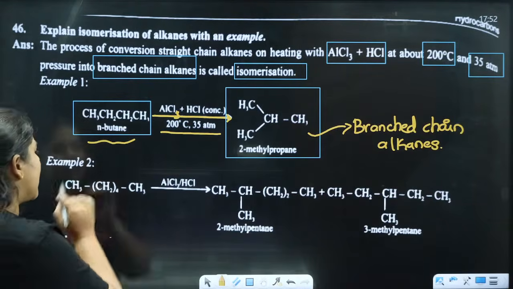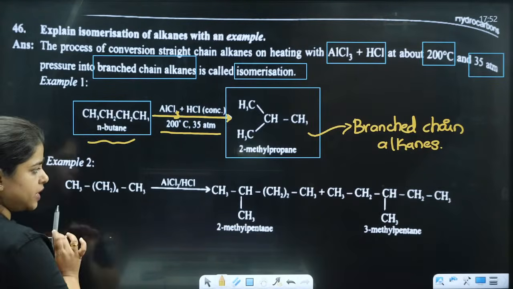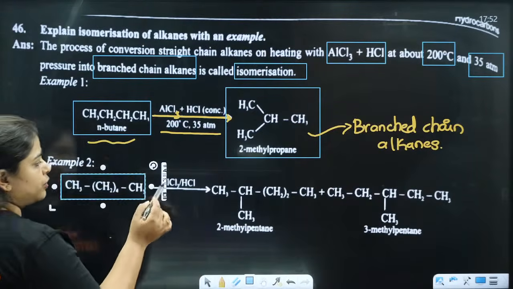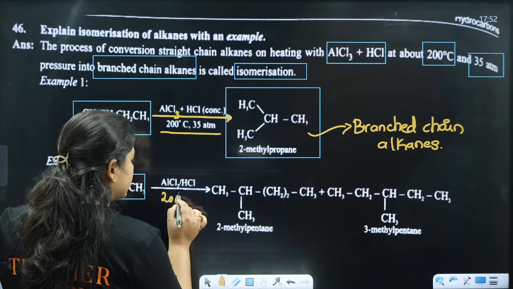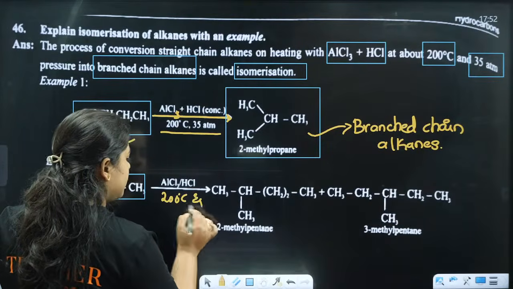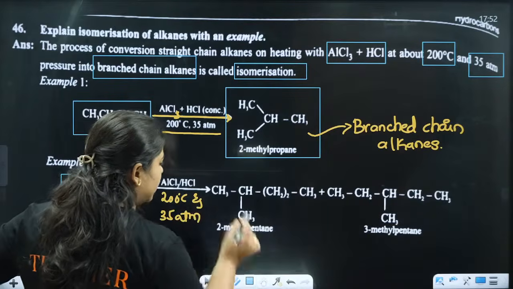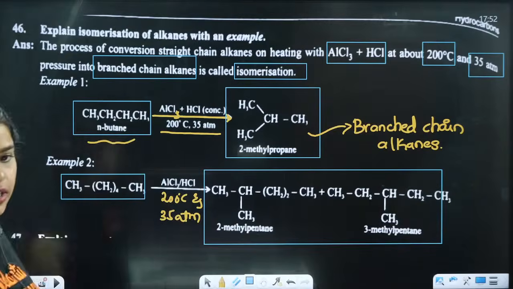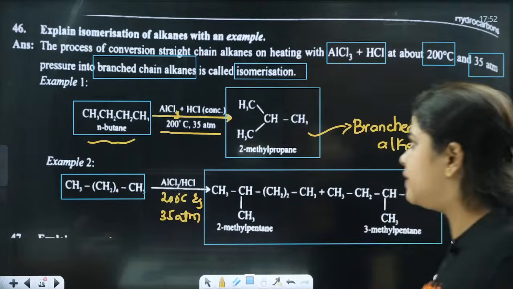Next comes example 2. CH3, same as before. This is also a straight chain. This straight chain you are going to react with AlCl3 and HCl at 200 degrees Celsius and 35 atm. We are going to get a branched chain. Clear, everyone?